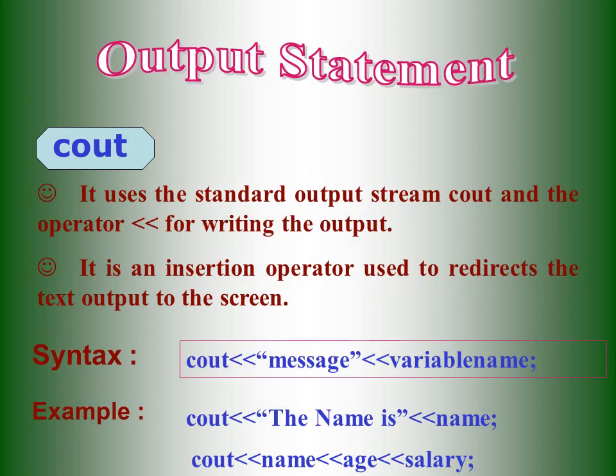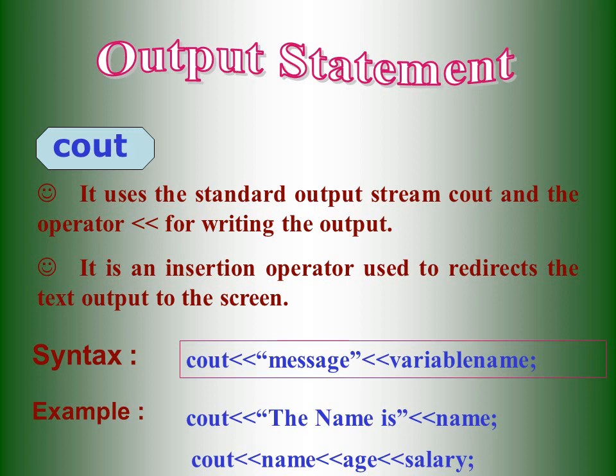And the formatted output statement of C++ programming is cout. In C programming, we simply use the printf statement, but here we have a different kind of input and output statement. Here we use cout as the output statement. Similar to cin, we use cout, and it must use the right shift symbol.